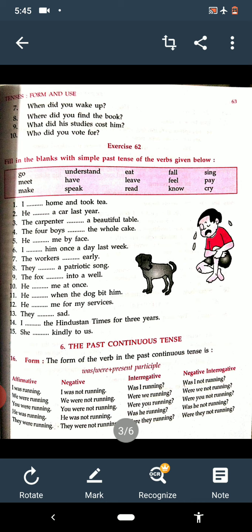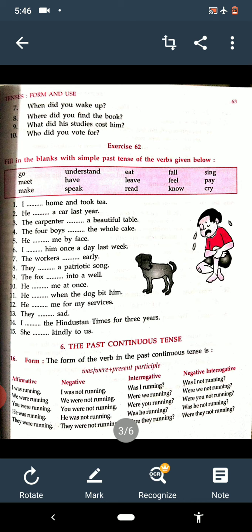See example of affirmative. I was running. We were running. You were running. He was running. They were running. Okay? I was, we were, you were, he was, they were. So use of was, were as per the subject. If the subject is singular, it will take singular, means was, and if the subject is plural, it will take were, and I will take was.